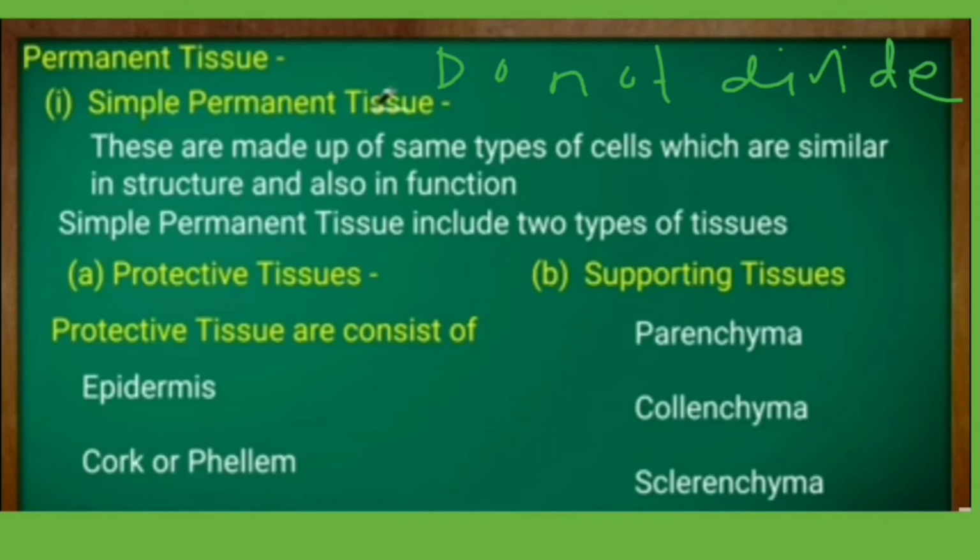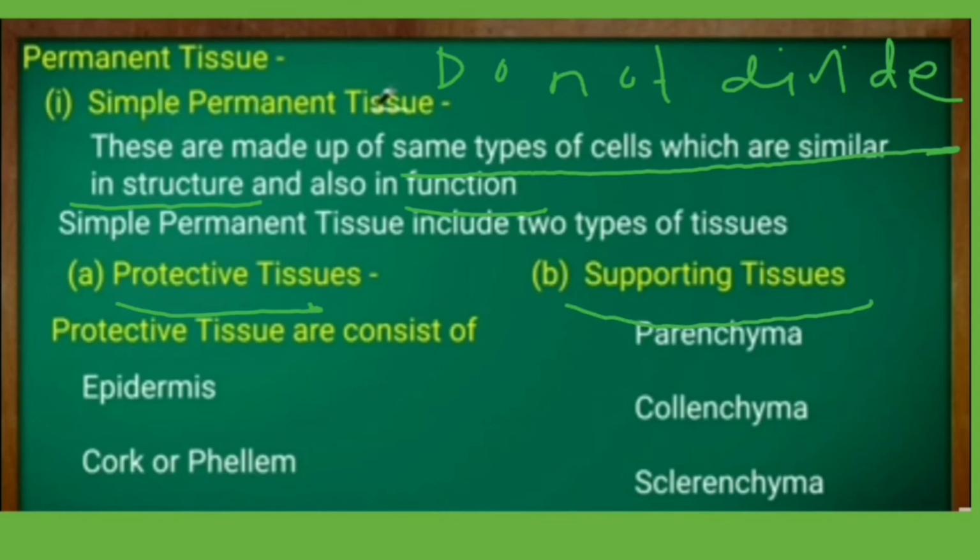Simple permanent tissue means the tissue which is made up of the same type of cells, which are similar in structure and function. These are of two types. One is the protective tissue which protects the plant. The second is the supporting tissue that supports the structures present in the plant.